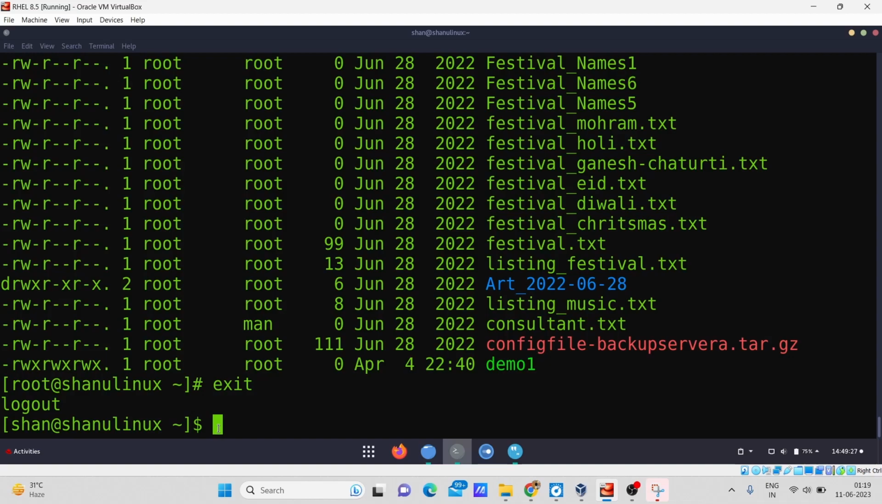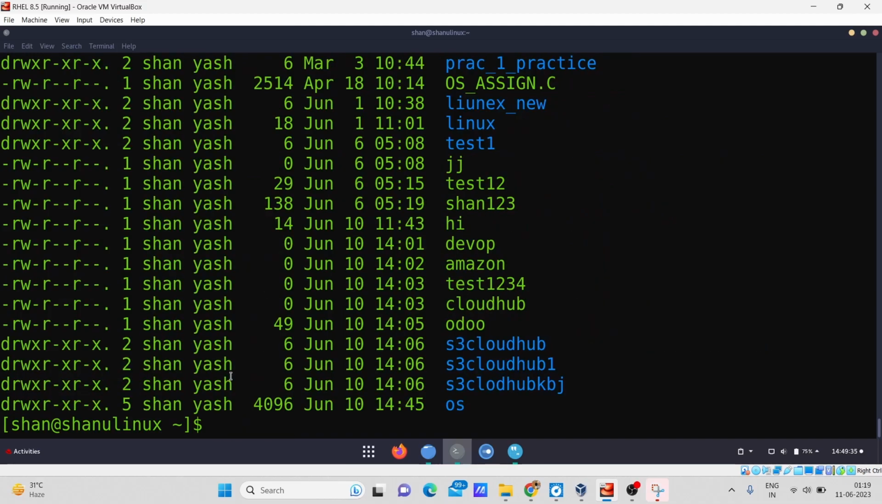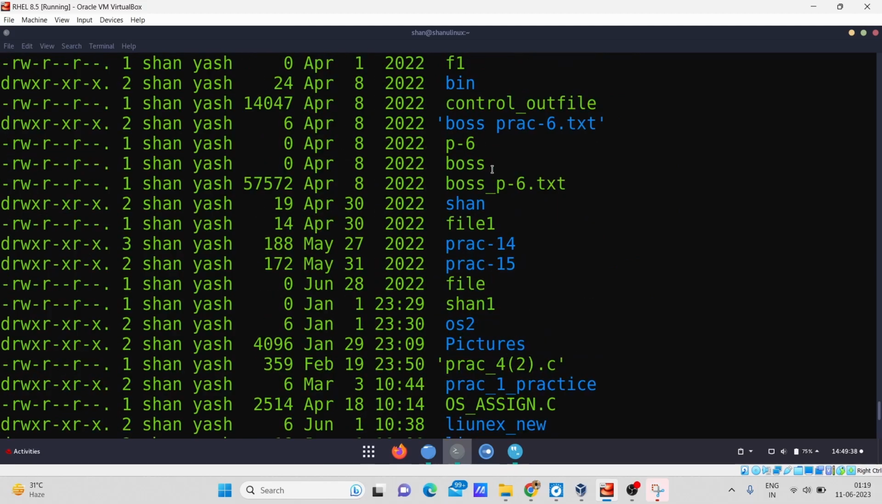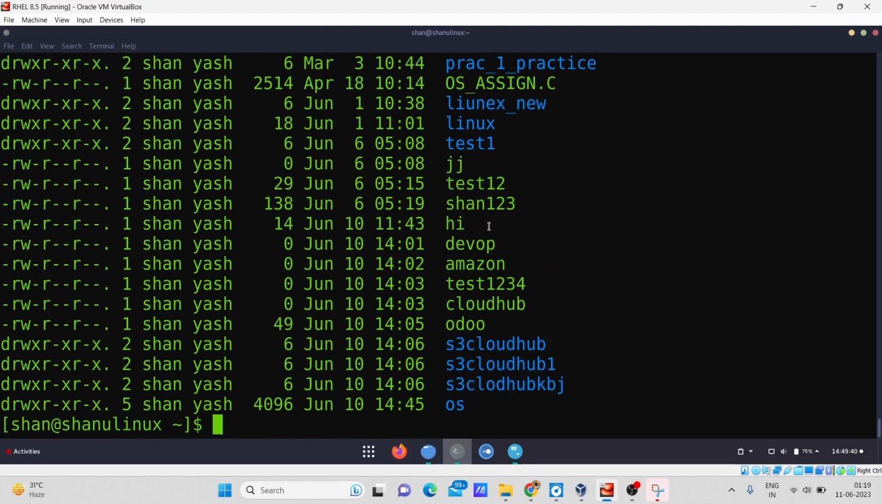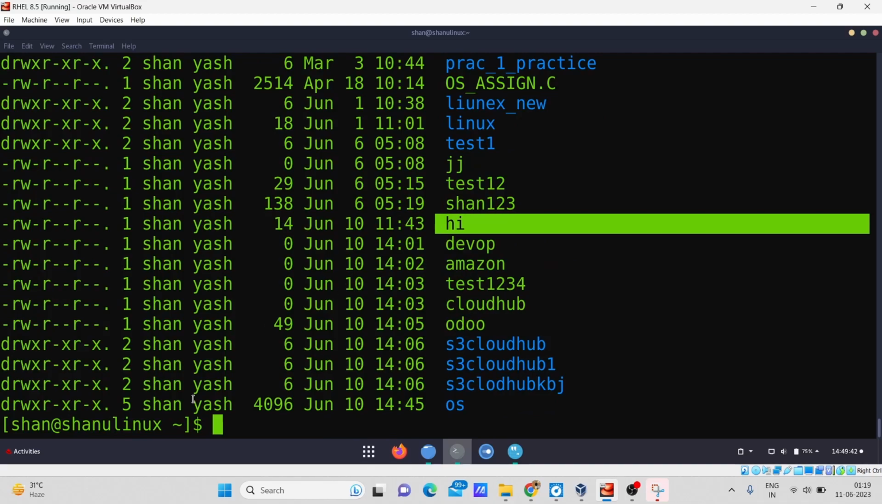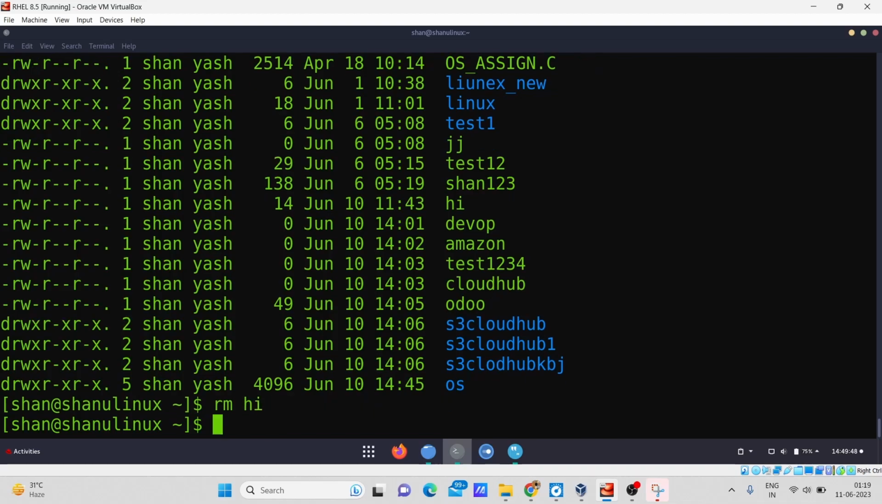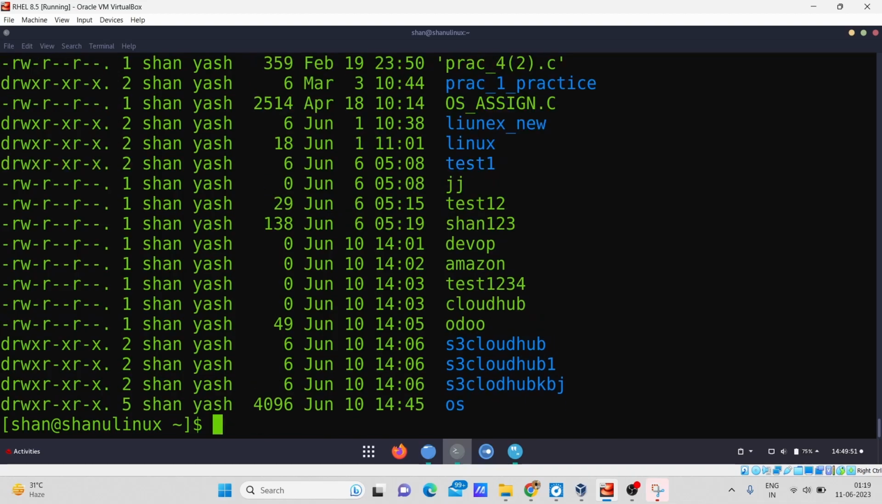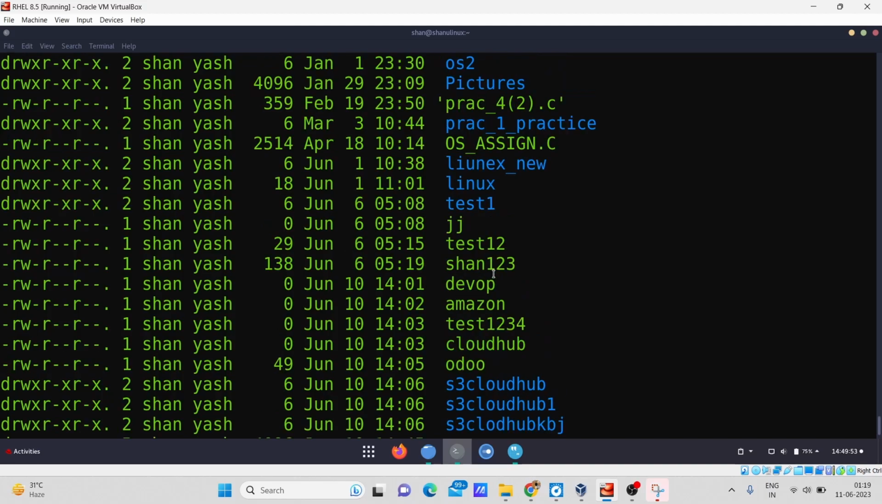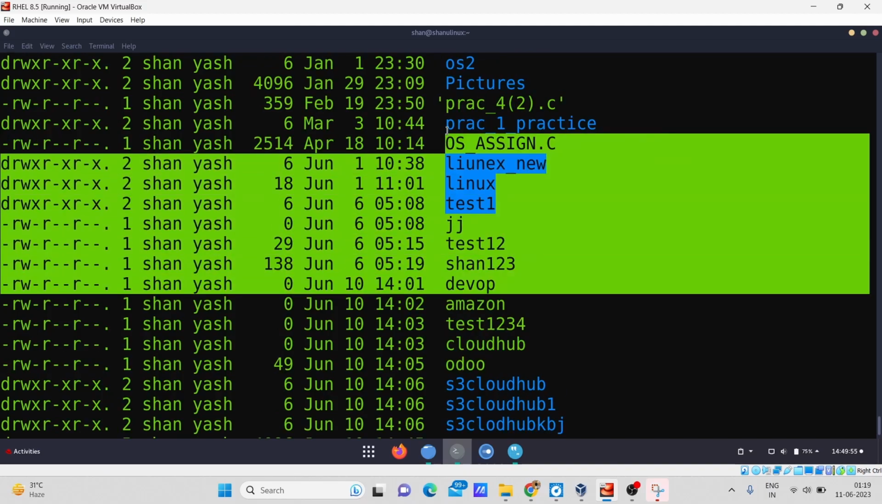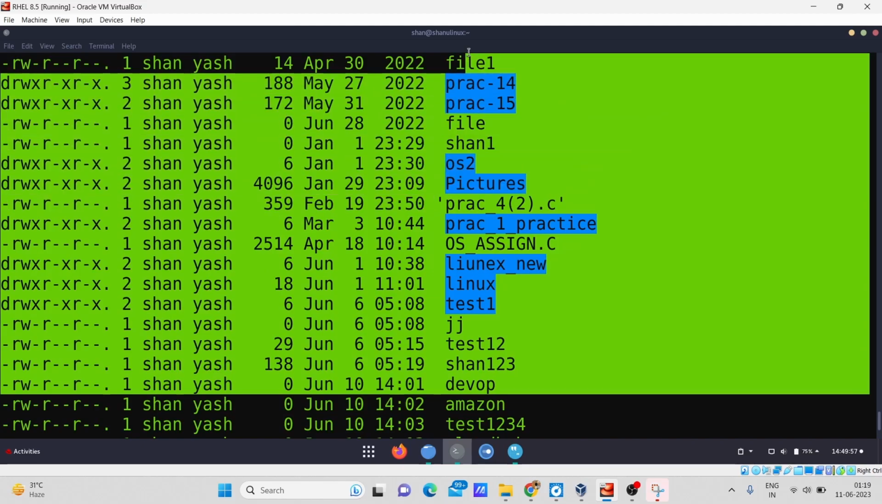Now the next command which I want to show you is how to remove and delete a file. To delete a file we first have to see which kind of file we want to delete, so I will type the command ls -ltr. You can see here there are some files which I want to delete. So for example if I want to delete this file hi, I will simply write the command rm hi. Now I will see whether hi is deleted or not. You can see hi no longer exists in my home directory.